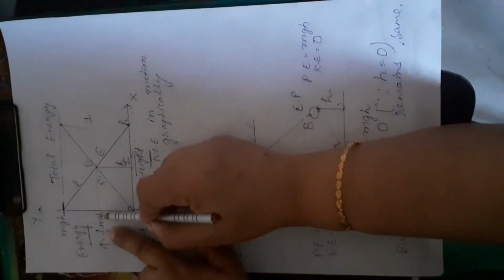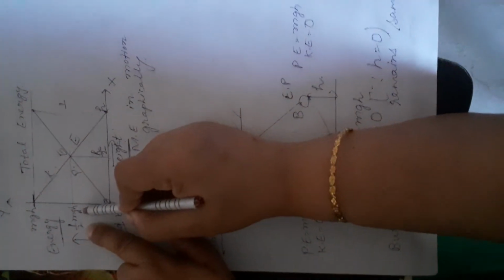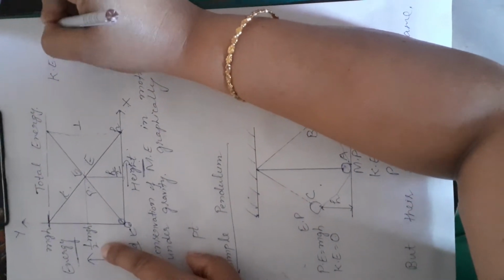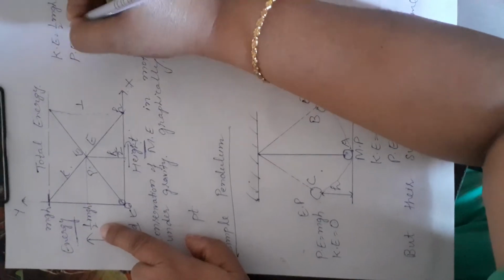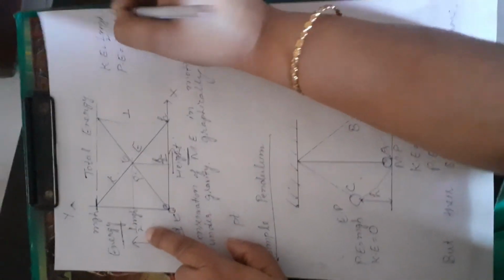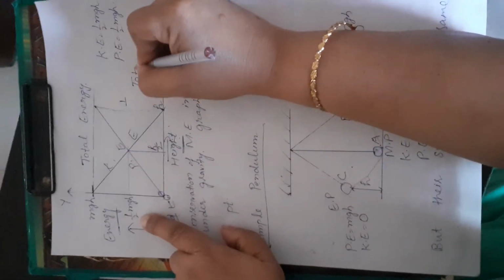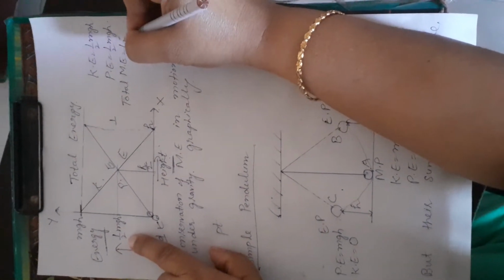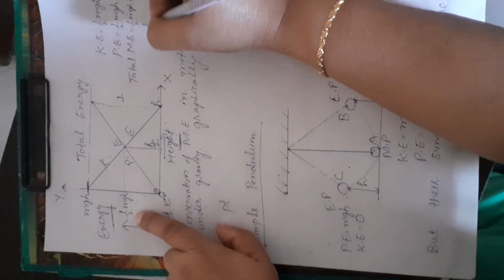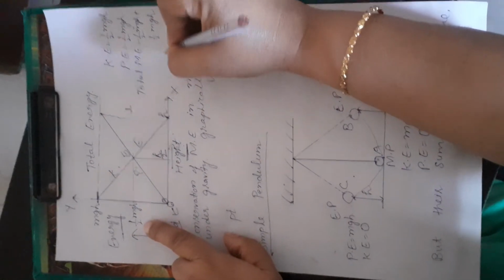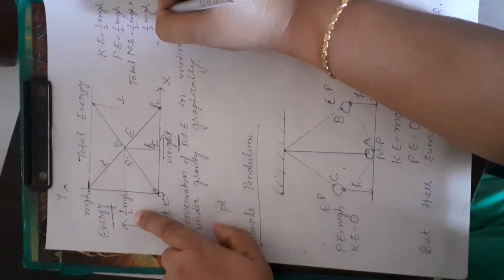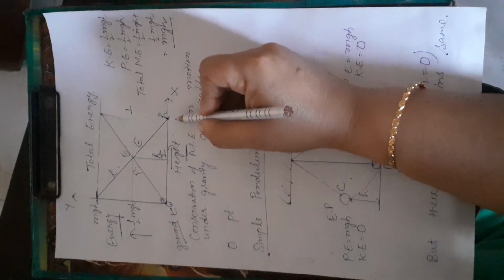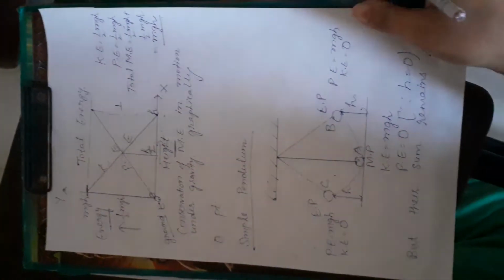If you see from the graph, kinetic energy is half mgh, and potential energy is also half mgh. So what will be the total mechanical energy? Total mechanical energy will be their sum, half mgh plus half mgh. But you will get the answer mgh. Means at every point the sum remains the same, mgh.